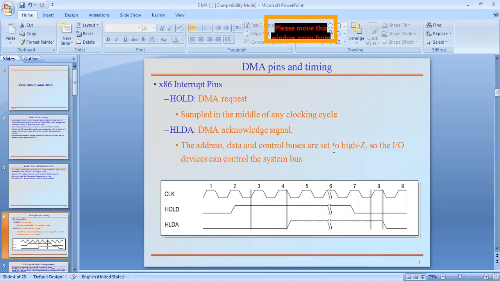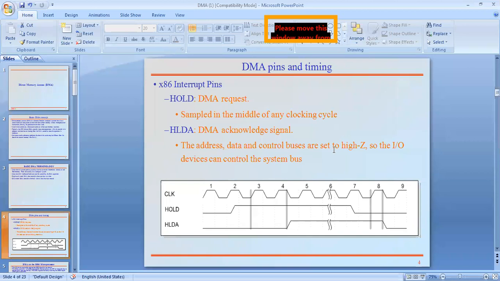Okay, so DMA pins and timings. See here, timing signals, the clock signal. Here they considered a practical clock signal, and that is indicated with a slope. Then the hold signal, which is enabled from the second cycle onwards.